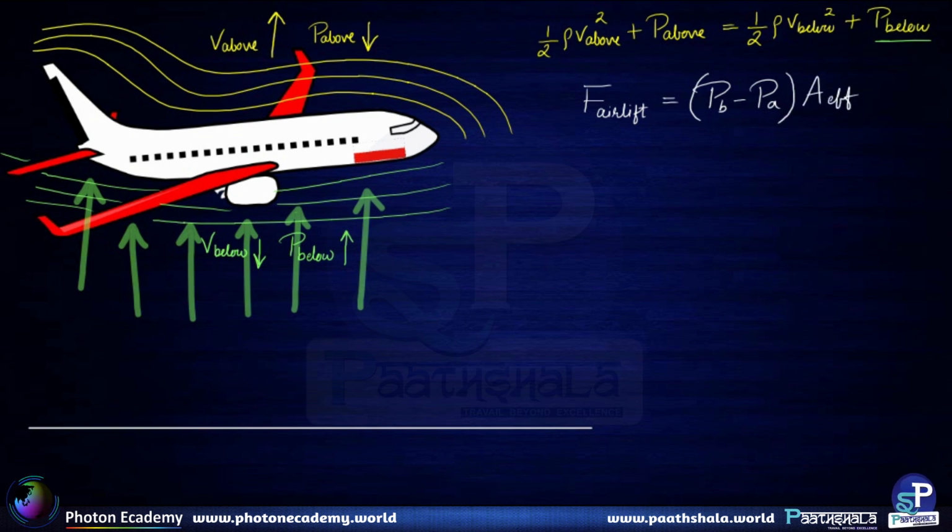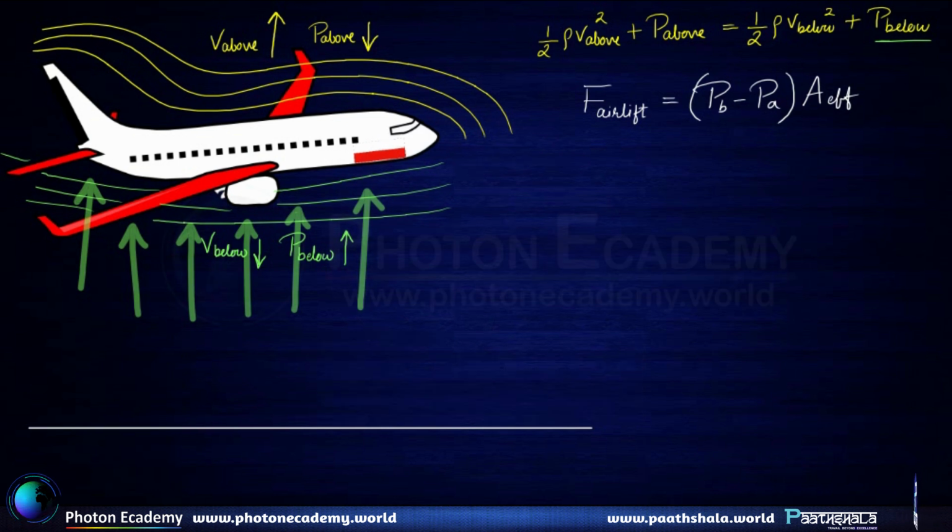So this force does help the plane in staying airborne, and this force is called the force of airlift. Alright, so this is the aerodynamics of the plane, which we can simplistically analyze and understand vis-a-vis Bernoulli's theorem.